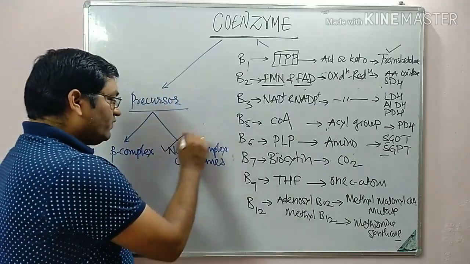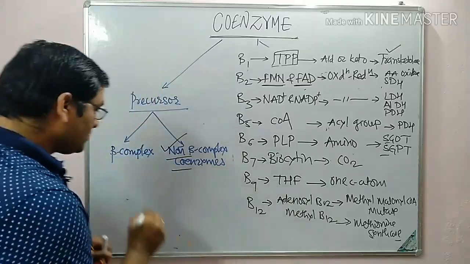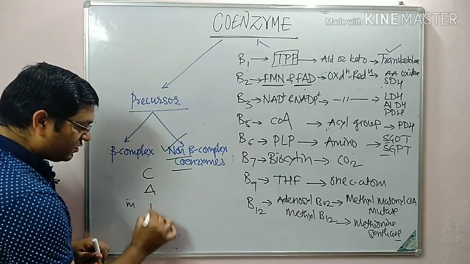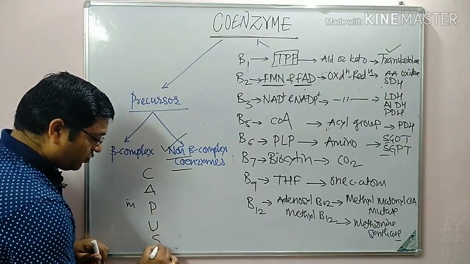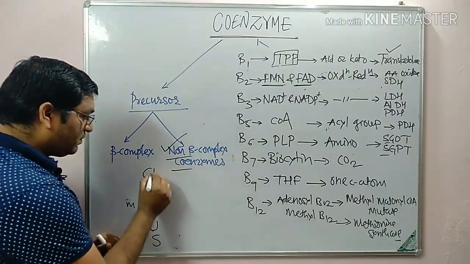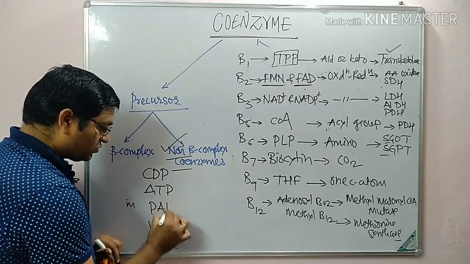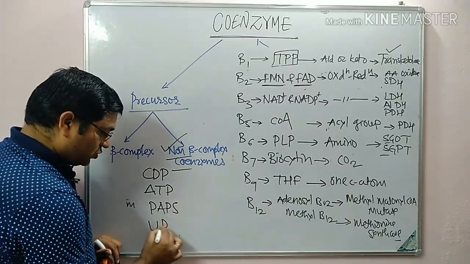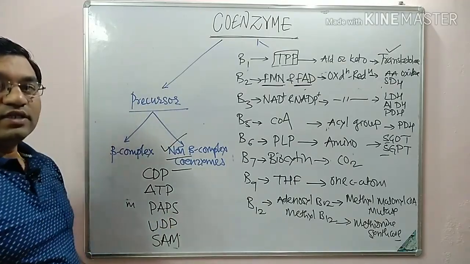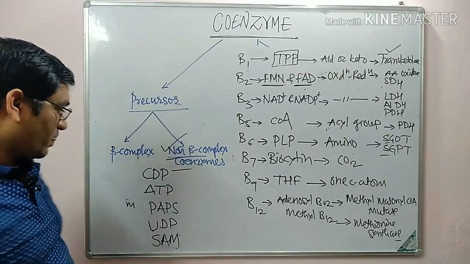The non-B complex coenzymes, the mnemonic is CAMPUS, C-A-M is silent here, P-U-S. The examples are CDP, ATP, phosphoadenosine phosphosulfate, UDP, and S-adenosyl methionine. These are the examples of non-B complex coenzymes.